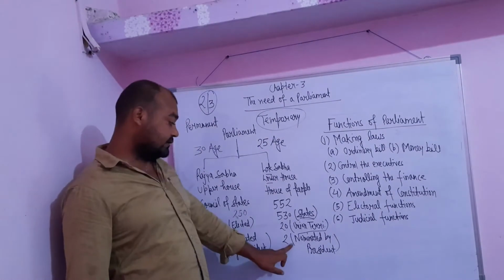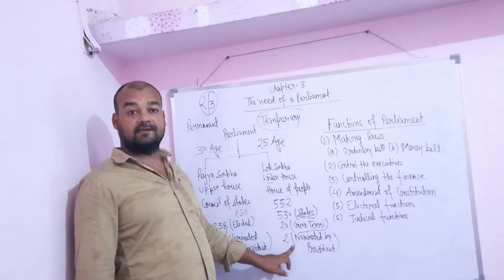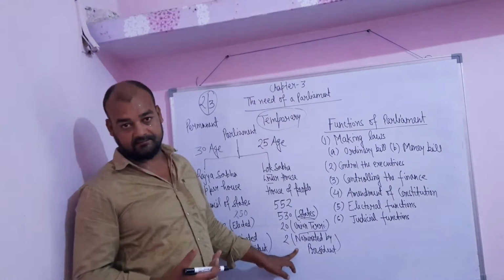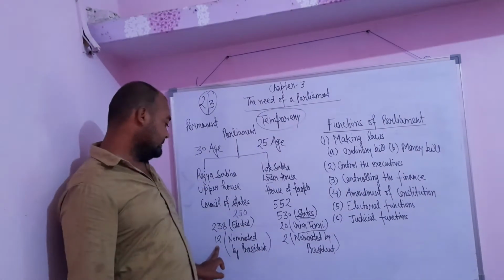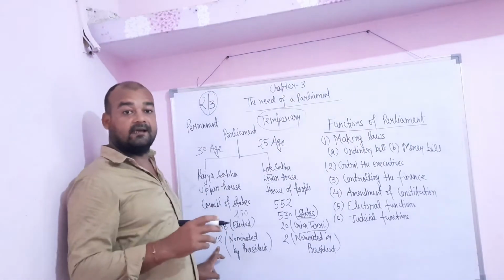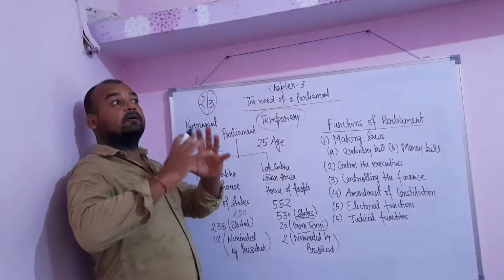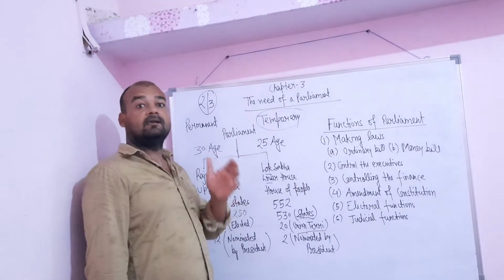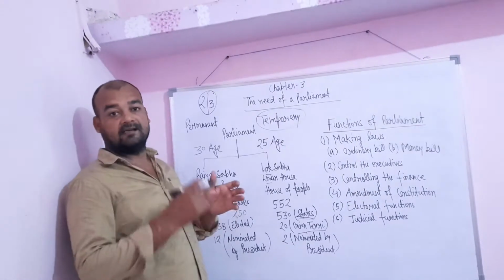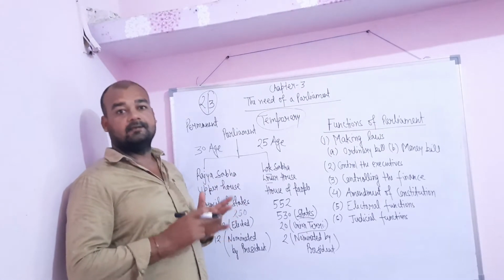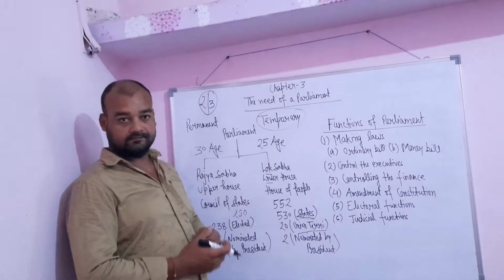Now, these 2 which are nominated by the President of India belong to the Anglo-Indian community, and these 12 in the Rajya Sabha which are nominated by the President have a renowned position, or they are famous in a specific field like education, sport, science, art, literature, etc.